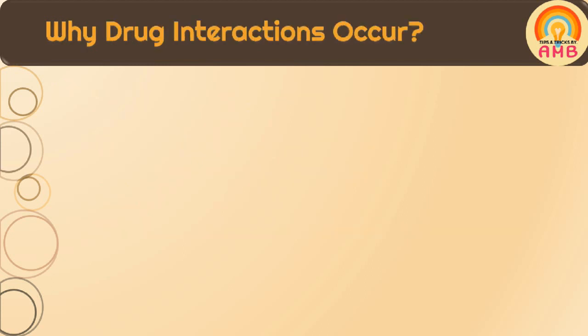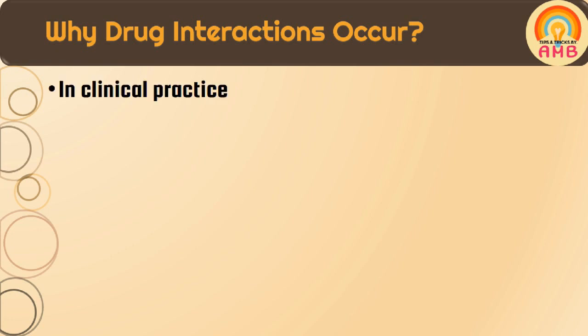The question is, why do drug interactions occur? I am asking another question. When accidents happen on the road, imagine only one vehicle is running on the road. It will not collide with another vehicle as no other vehicle is present on the road, isn't it? An accident takes place when other vehicles are also present on the road, isn't it? Similarly, drug interactions occur when more than one drug is present in the body.